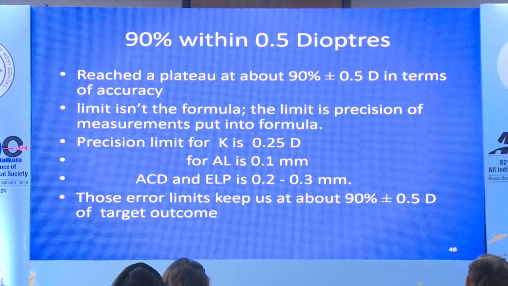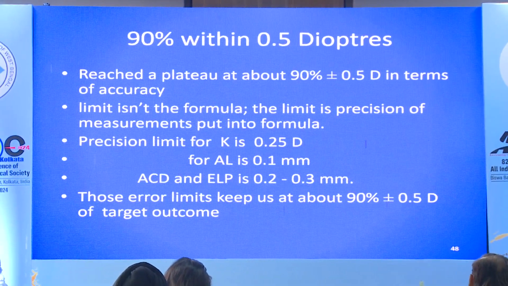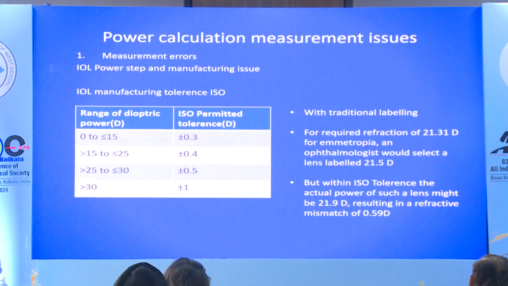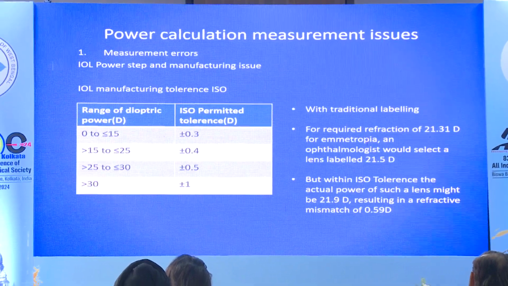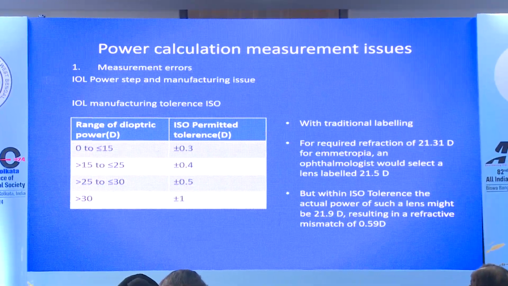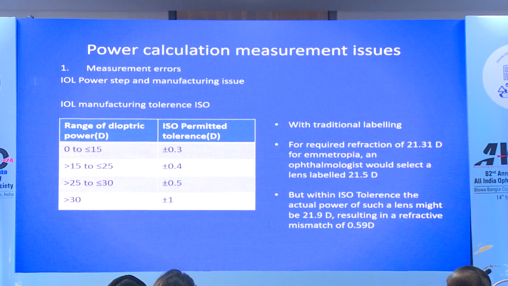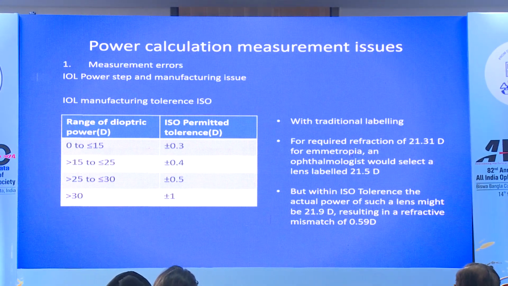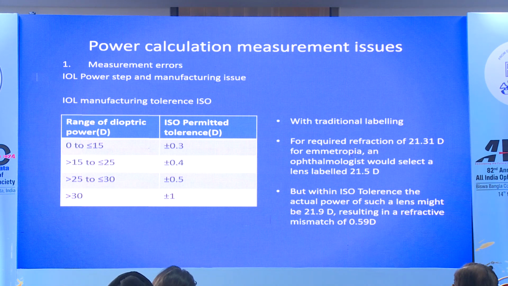The problem is not the formula any longer. The problem is the precision limit of the various variables which are used in the formula. The precision limit for keratometry is 0.25 diopter. For axial length and anterior chamber depth, it is 0.1 millimeter. So these errors keep us at about 90% accuracy level. And there is also some ISO permitted tolerance. Imagine your calculation is 21.3 diopter. Nearest power available is 21.5. And ISO permitted tolerance for 21.5 is 0.4. So you wanted to implant 21.3, but the actual power implanted is 21.9. So you have given an error of 0.6 even after you have done excellent calculation and excellent surgery.